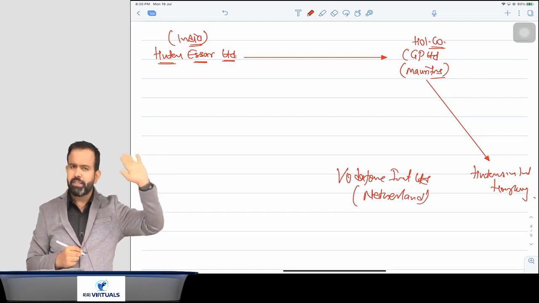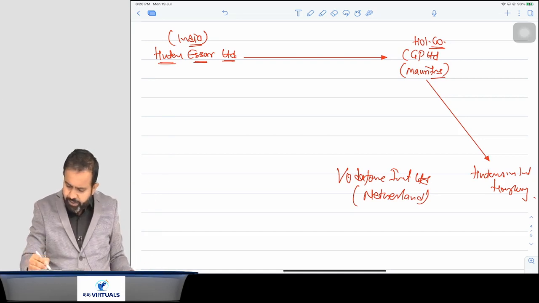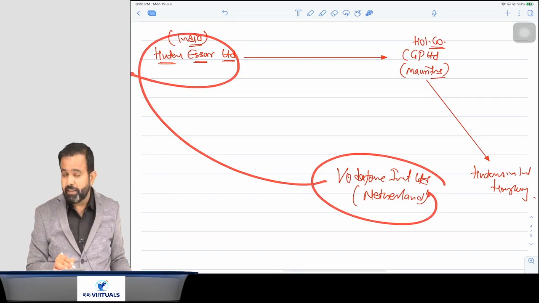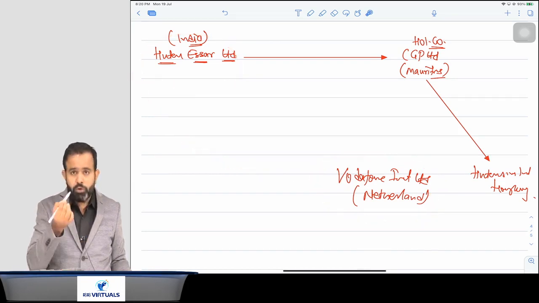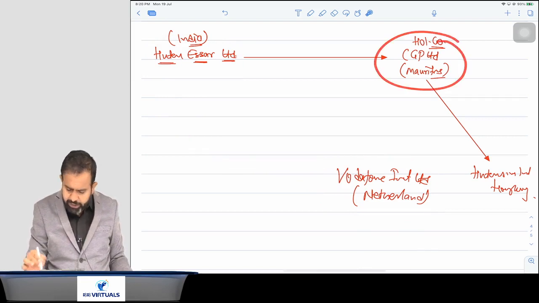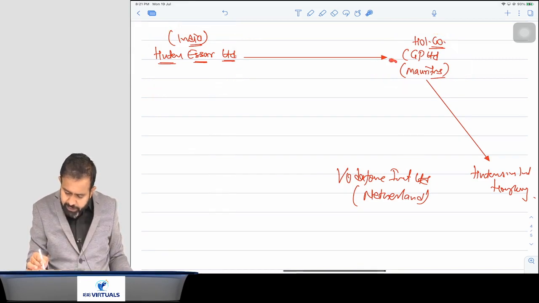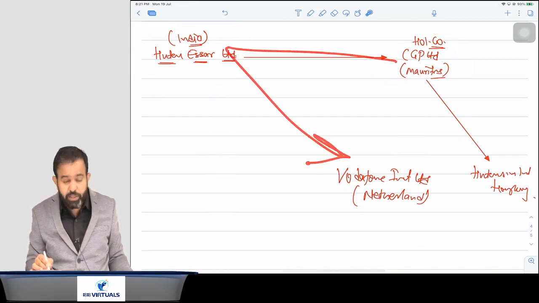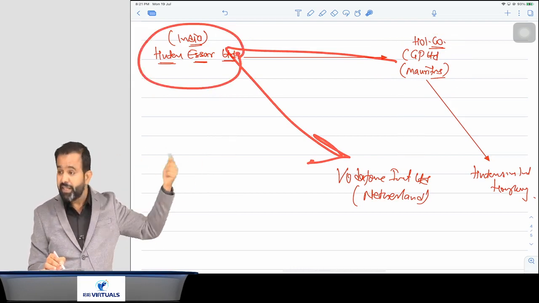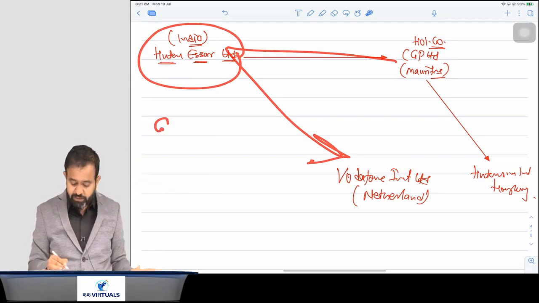Vodafone is located in the Netherlands. Now suppose, for example, Vodafone is interested in purchasing the Indian business, that is, the Hutch SR business. How do they purchase it? Suppose CGP is a holding company of Hutch SR Limited. If CGP transfers the Hutch SR Limited shares to Vodafone International, then Indian company shares are transferred, and if any Indian company shares are transferred, there is section 9,